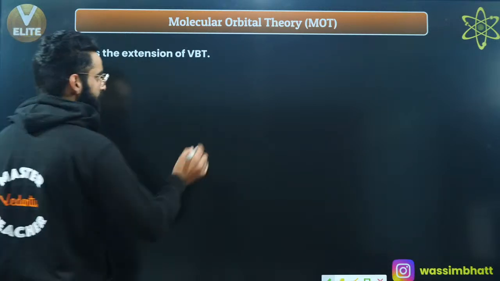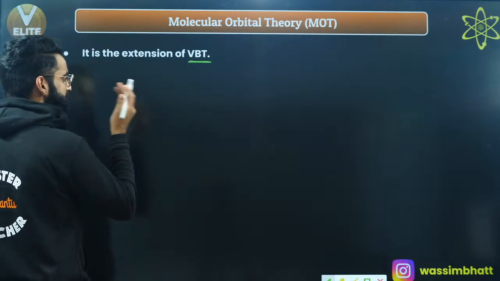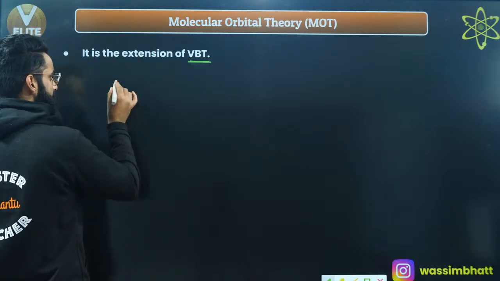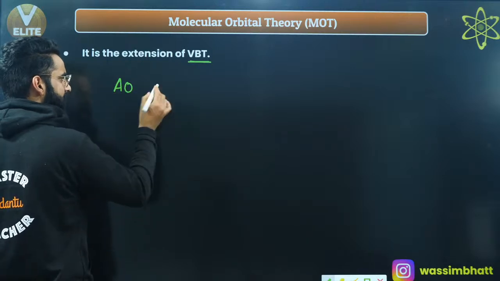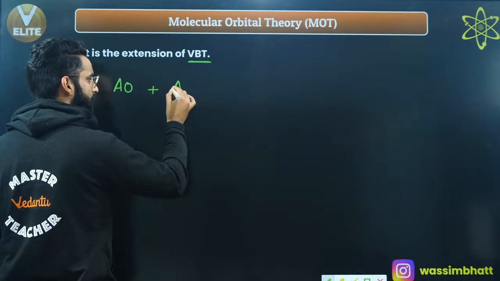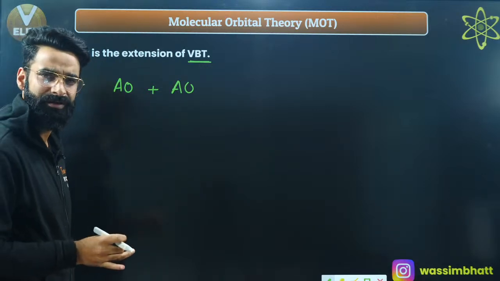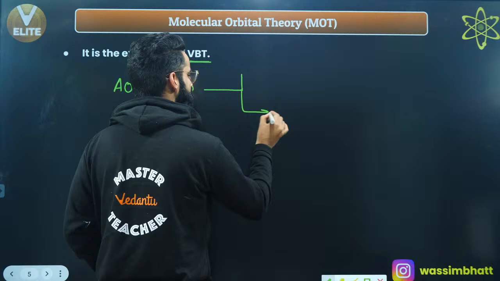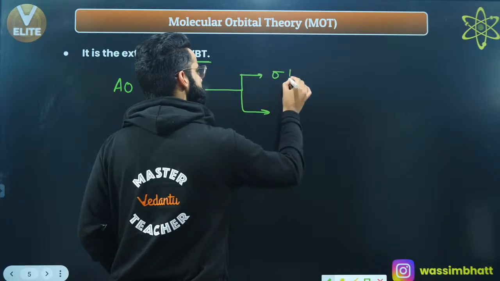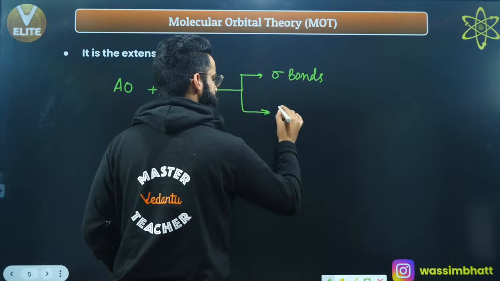See guys, if you talk about the valence bond theory, as per valence bond theory, the atomic orbital of one bonding atom and the atomic orbital of another bonding atom used to overlap, and after the overlap they used to lead to the formation of either sigma bonds or pi bonds.